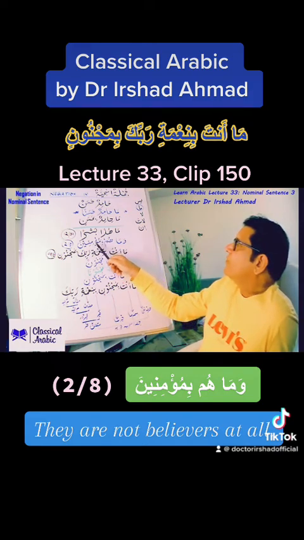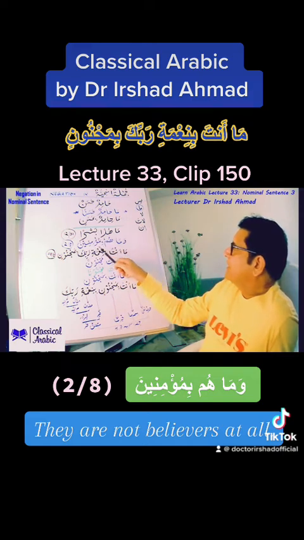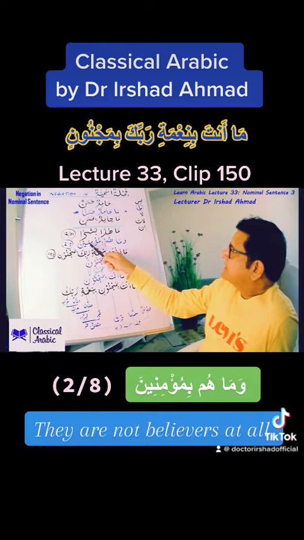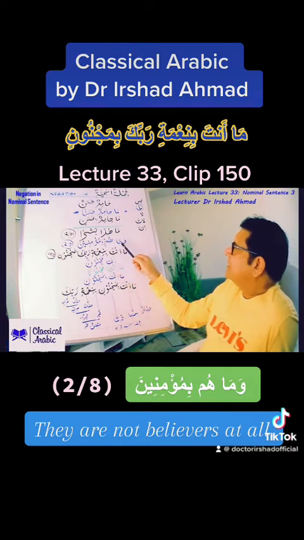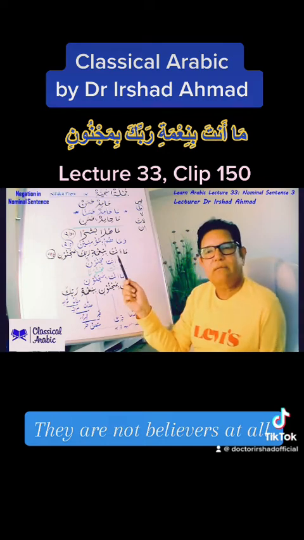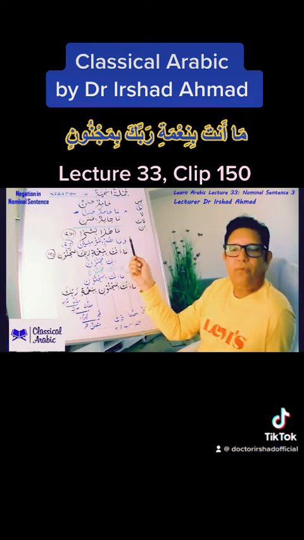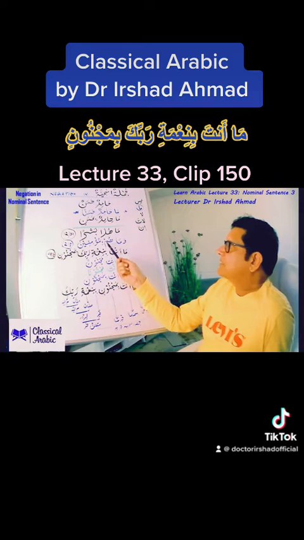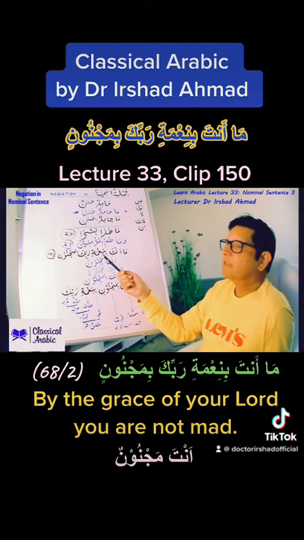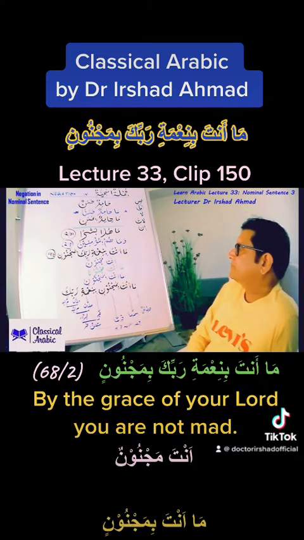So hum mu'minuna, that will be in rafa the khabar. Because of ma, hum mu'minina will be in nasab, and here because of this ba, we will consider this to be in jar. So wama hum bimu'minina, they are not believers at all. So what is that description of? That's a description of hypocrites. They say what they are, but actually they are not what they say they are.